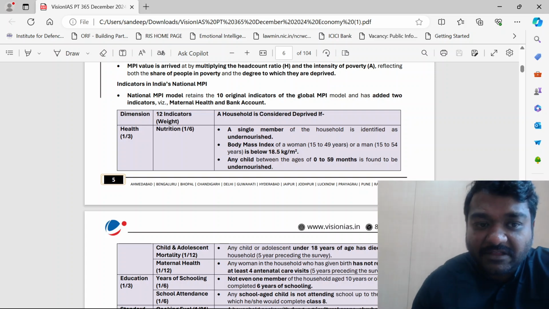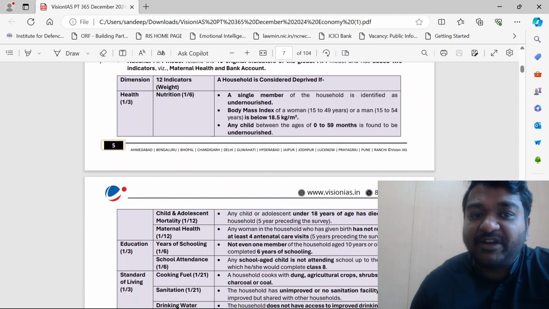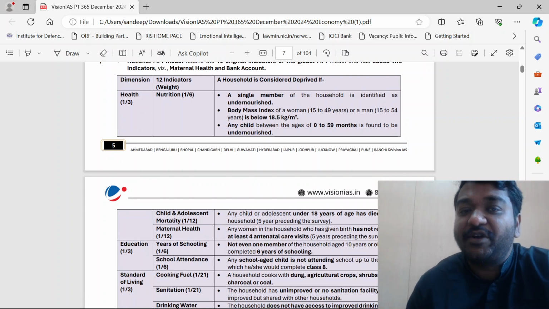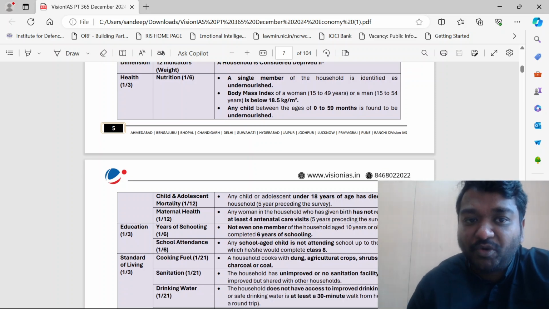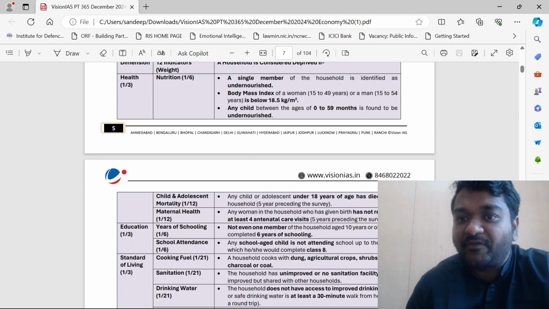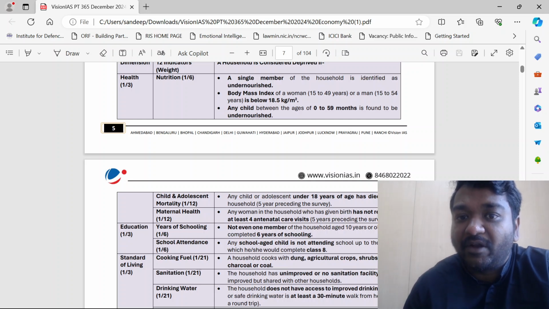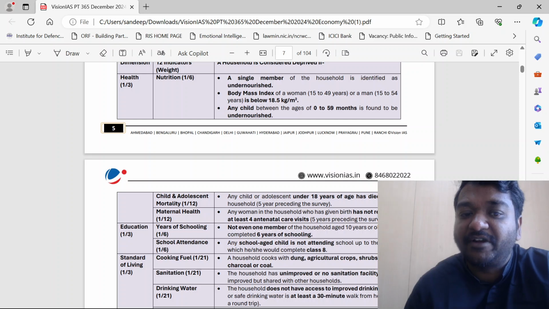You see, health, education and standard of living. These three are given one third each. Which are the three? Health, education and standard of living. These three are given one third each. And after that we have nutrition. You see this, nutrition. A single member of a household is identified as undernourished, body mass index of a woman or a man, or any child between 0 to 59 months is found to be undernourished. 1/6 weightage will be given to that.